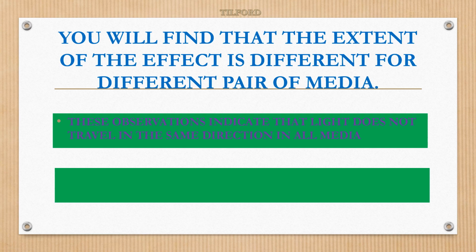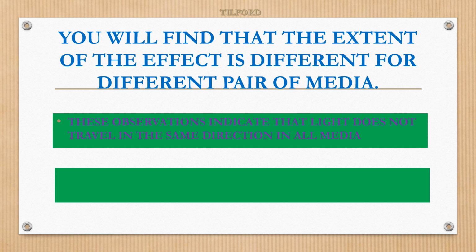These observations, what kind of observations? Lemon appeared to be big. Stick appeared to be very short in the water.